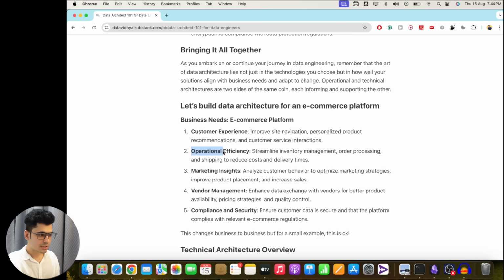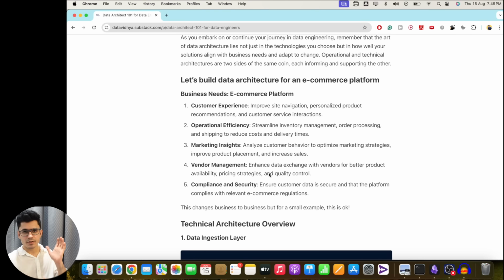Then operational efficiency: streamline inventory management, order processing, and shipping to reduce the cost and delivery times. We need to improve our entire operational efficiency, so we can reduce the order processing time, the shipping cost, and also the delivery times. Then marketing insights: we want to understand how customers are behaving so that we can improve the product placement and increase sales. Vendor management: we might be working with different vendors, so we also want to build a strategy for better product availability, pricing strategies, and quality control.